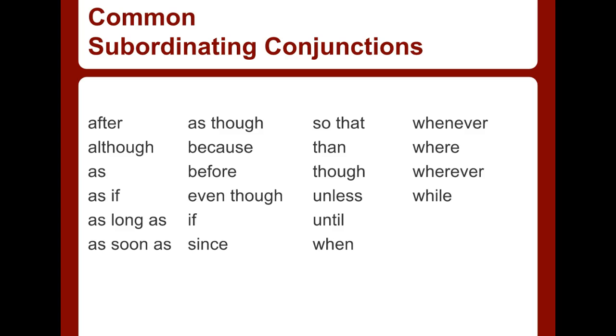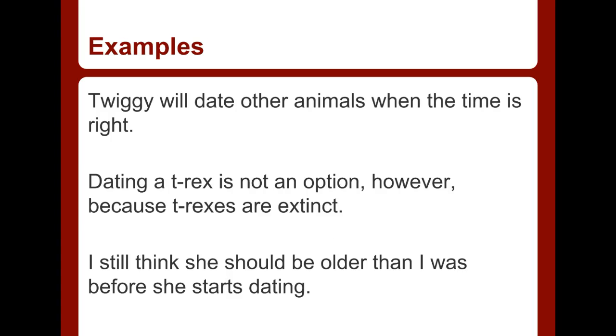After, although, as if, as long as, as soon as, as though, because, before, even though, if, since, so that, than, though, unless, until, when, whenever, where, wherever, while. Those are your common subordinating conjunctions. Write them down and then keep that list handy. Let us look at some examples. As always, when we are looking for clauses, we are looking for words that start the clauses. So you got to have that list that we just wrote down right next to you.